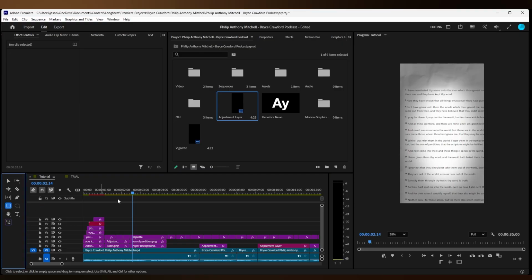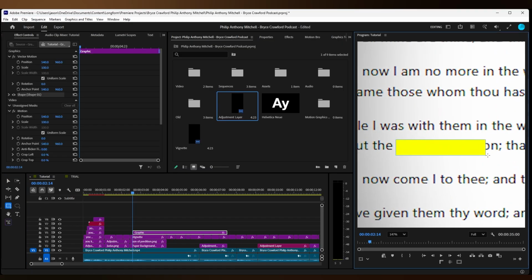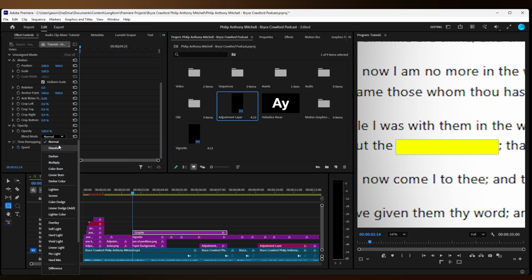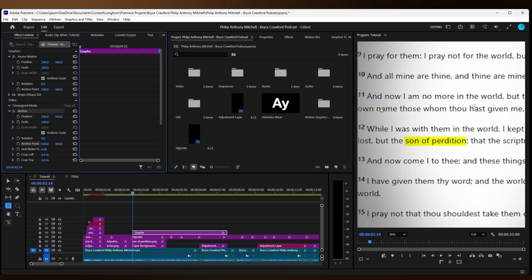Go to the rectangle tool and highlight the relevant words. Click on the anchor point and bring the anchor point to the edge of the rectangle. Uncheck uniform scale. Keyframe the scale width.